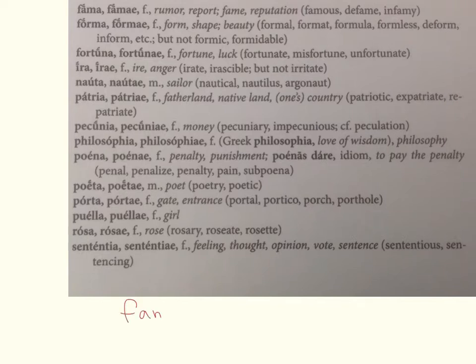Alright, so let's go ahead and do a bit of review before we get to the actual definitions here. I'm going to take our first word on the list, fama, famae, feminine. And I just want to make sure everybody remembers how the dictionary entries work for nouns in Latin. So the first word in the dictionary entry for nouns is always going to give you the nominative singular form. The second word in the dictionary entry is always going to give you your genitive singular form.